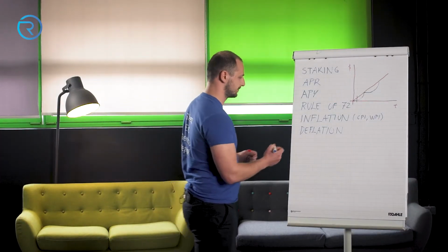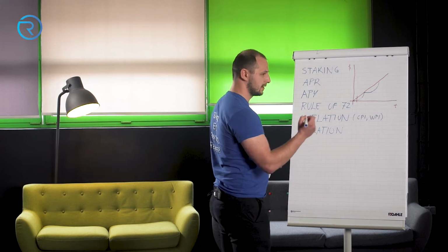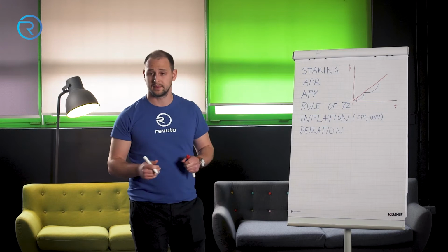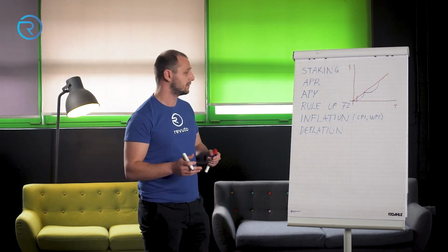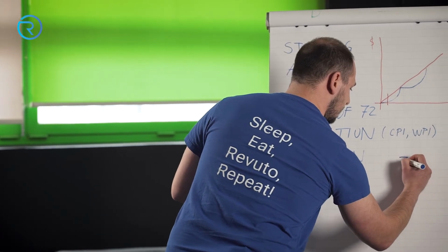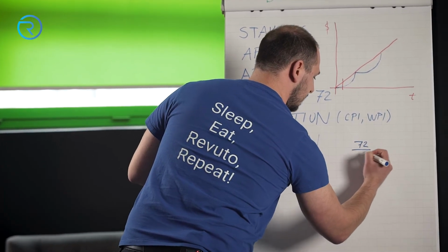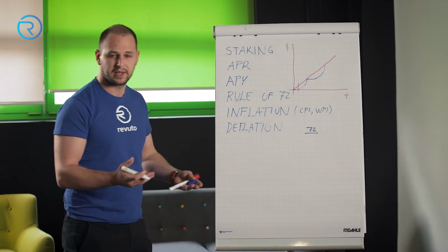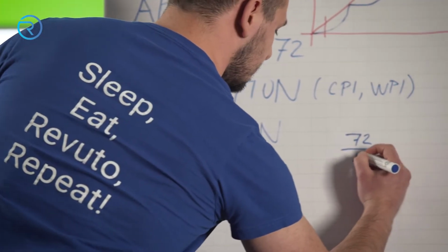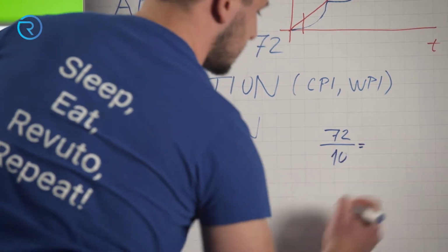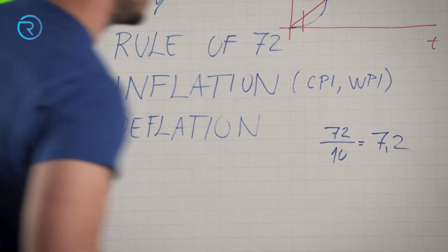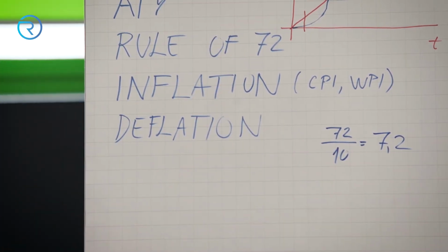If we have, let's say, 10% return on investment over a period of 1 year, then we divide 72 by that number. Let's say it is 10%, because 10% is the average stock market gain. So it takes us about 7.2 years to double our investment.